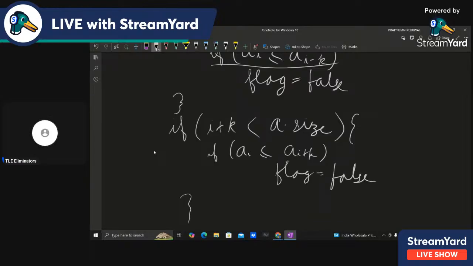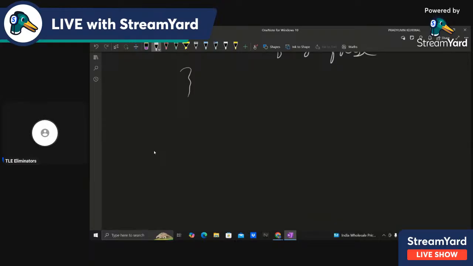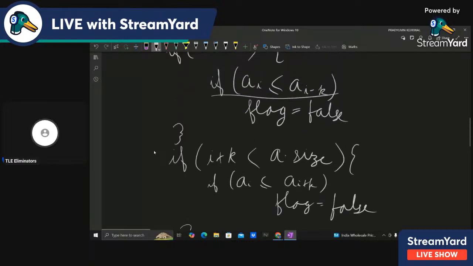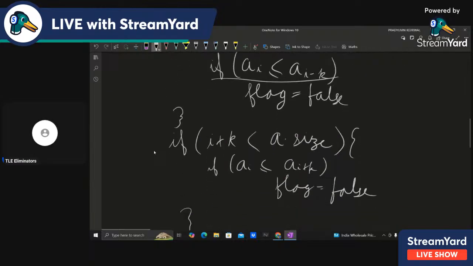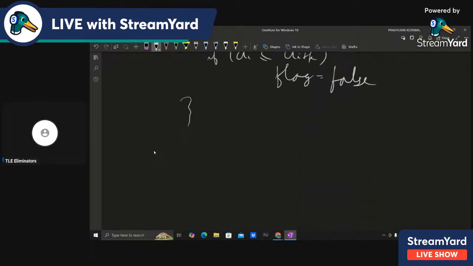And then at the end, if flag equals true, then I just add the element to my running sum. I have a variable for sum also. At the top, I will create a variable for sum before the for loop, and in each iteration, if the flag is true, then I will add it to the sum, and otherwise I won't.